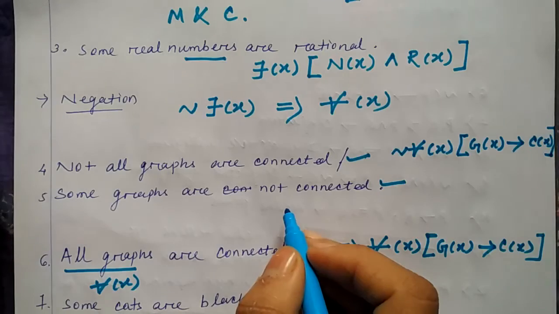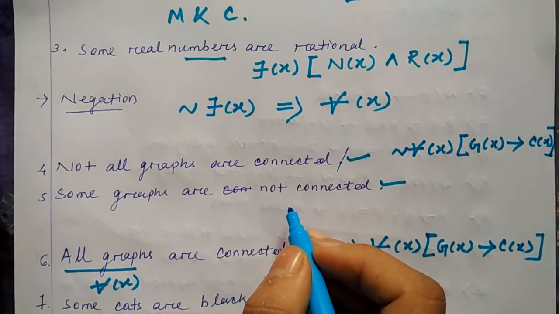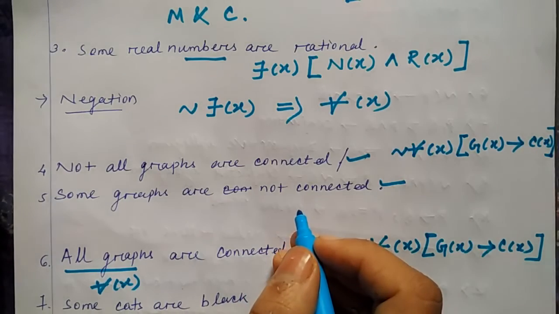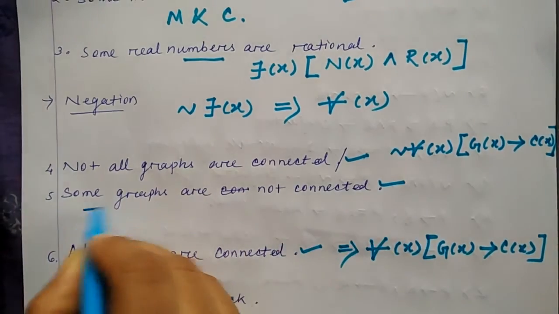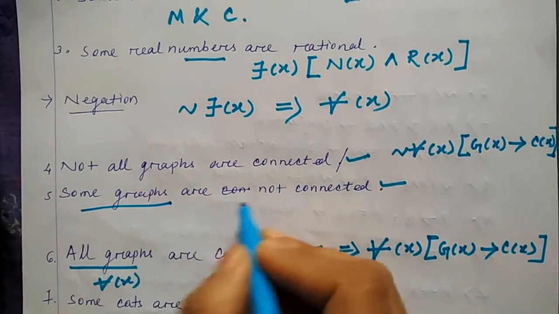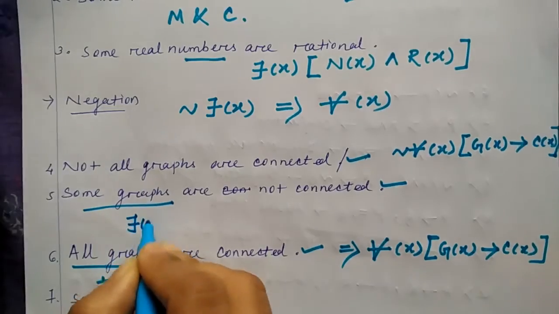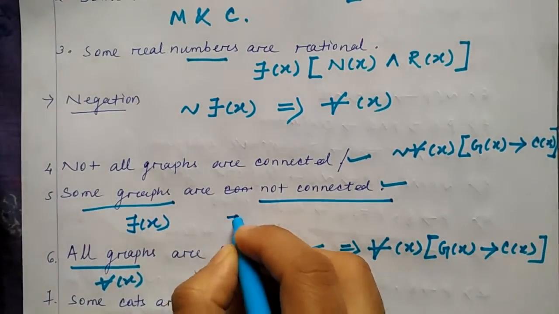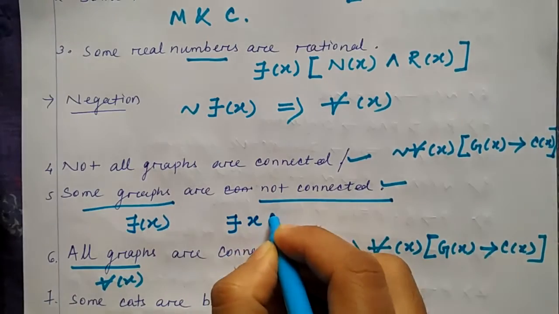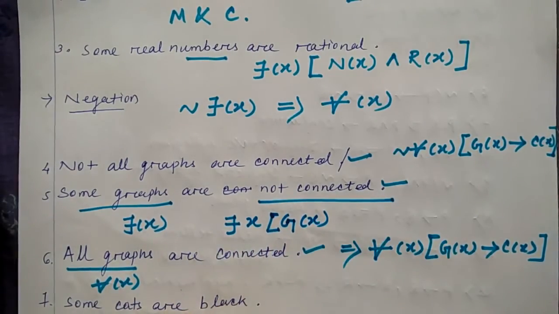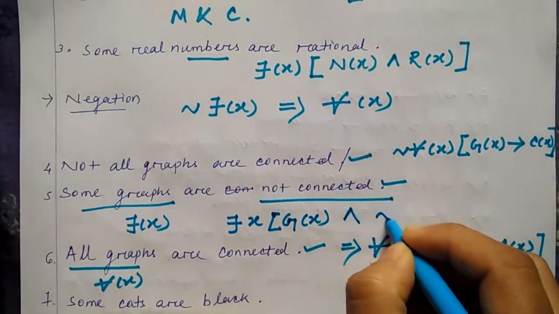Then some graphs are not connected. I told you that not all graphs are connected means some graphs are not connected. But here what it is saying, some graphs are not connected. It is not saying that some graphs are connected. Some graphs means there exists a graph which is not connected. So how can you write it? There exists a graph, which is a graph itself, but it is not connected.